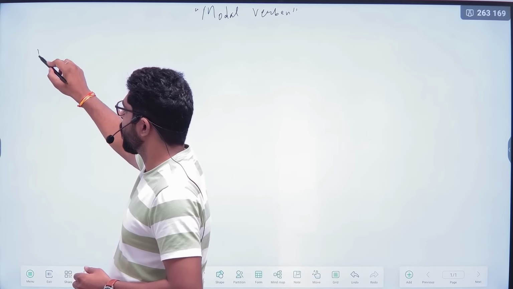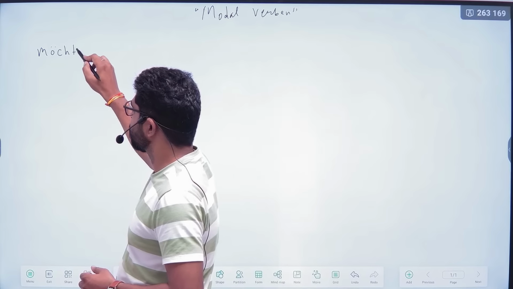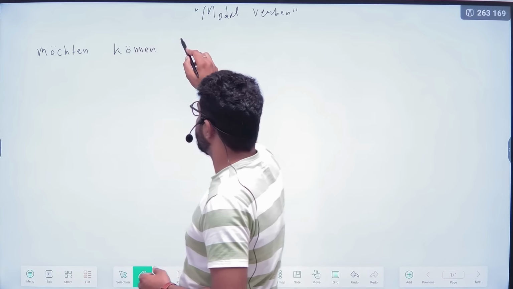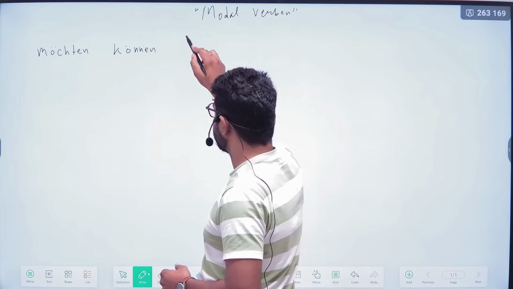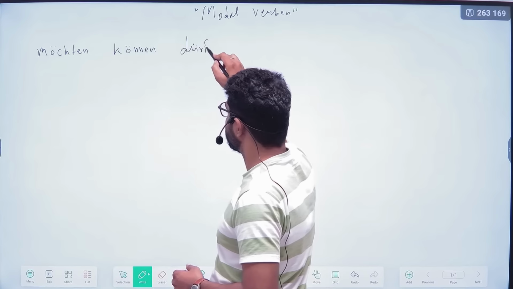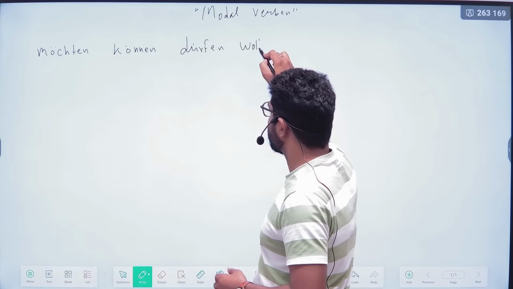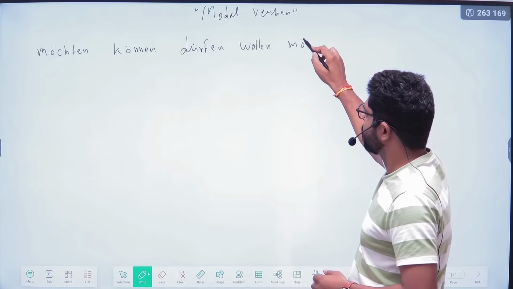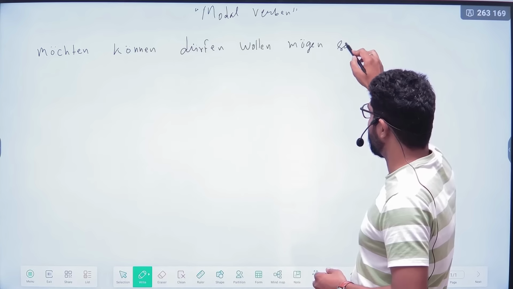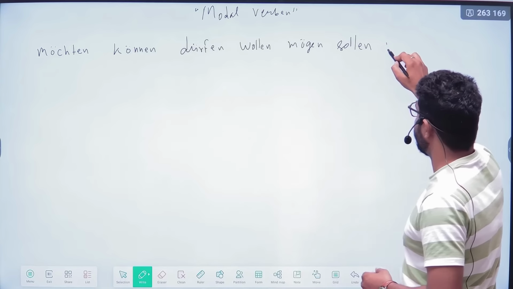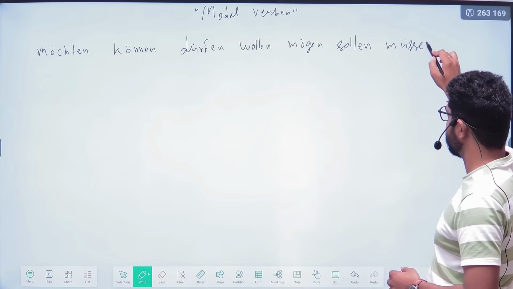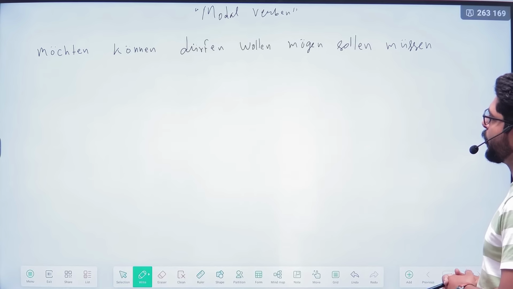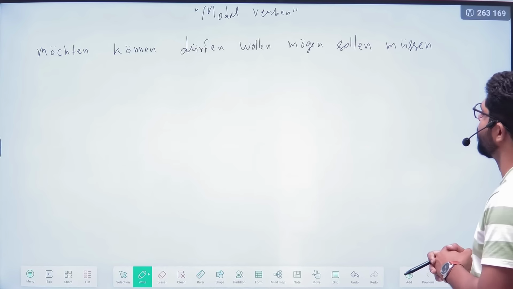We have some modal verbs in German: müssen, können, dürfen, wollen, mögen, sollen. Okay, so we have these modal verbs.